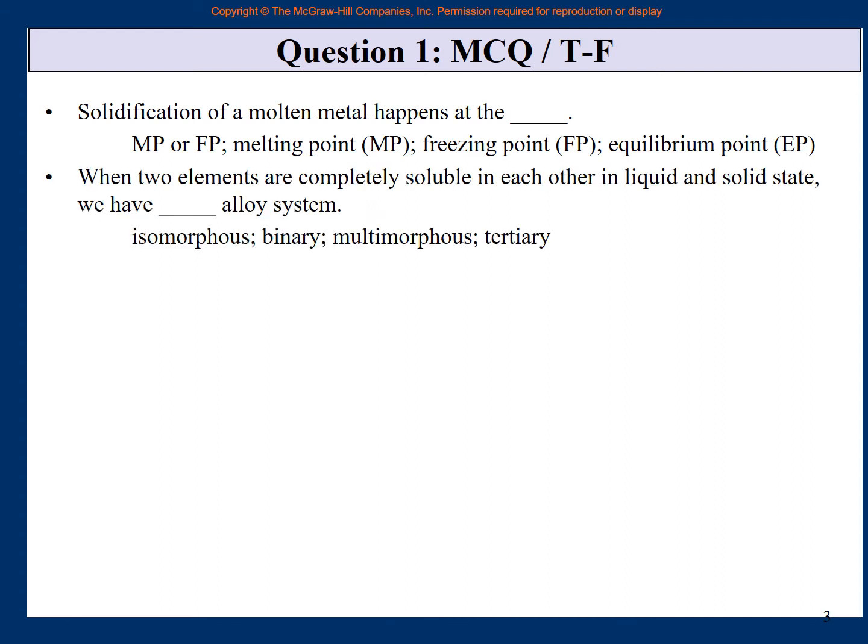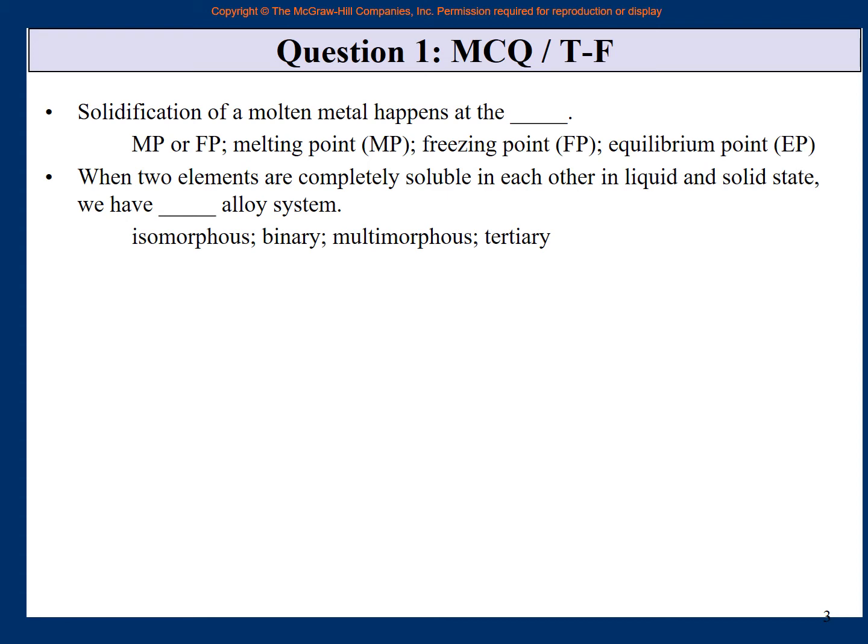Next one: when two elements are completely soluble in each other in liquid and solid state, we have dash alloy system: isomorphous, binary, multimorphous, tertiary, right? Now there are two elements, so binary is also a good answer, but binary simply means that there are two elements, but whether they are completely soluble or not is not binary, right?